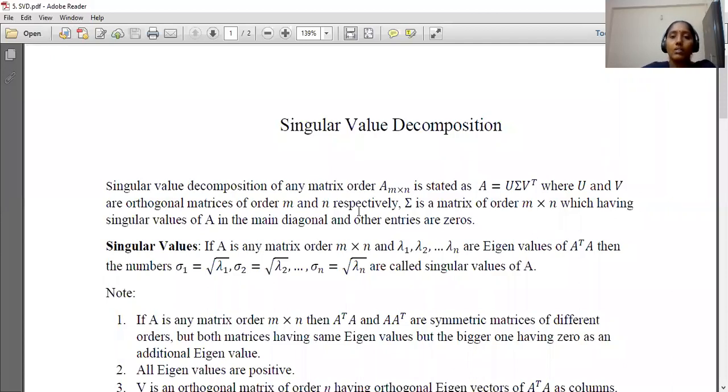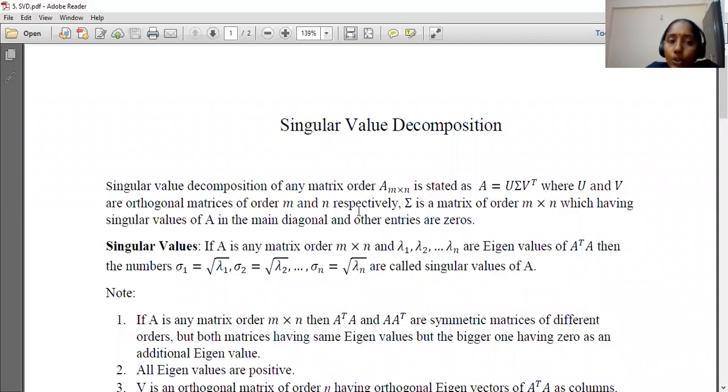Sigma is a matrix of order m by n, which has the singular values of A in the main diagonal and other entries are zeros. Not only a square matrix, any matrix A of any order, either square or rectangular, can be expressed as a factorization U sigma V transpose.